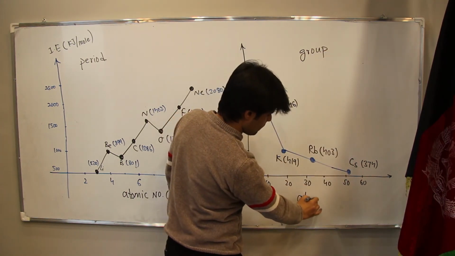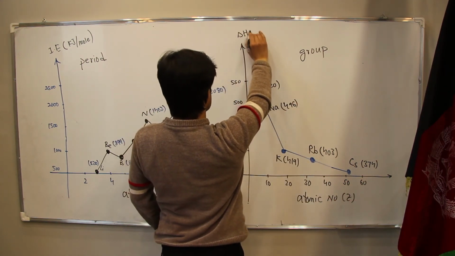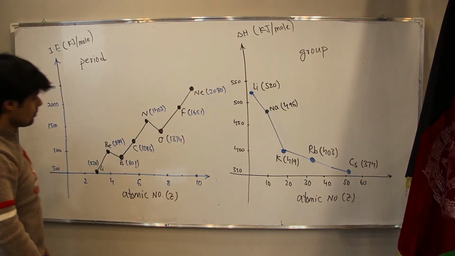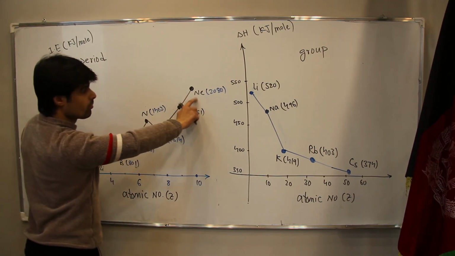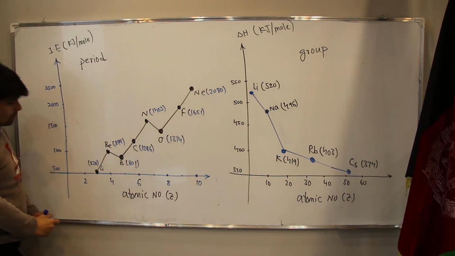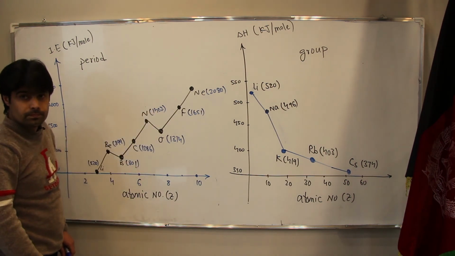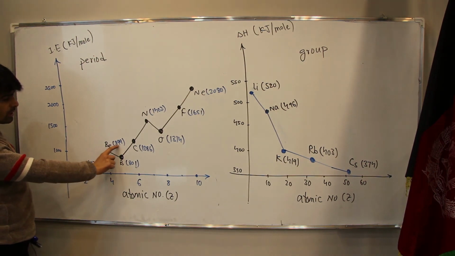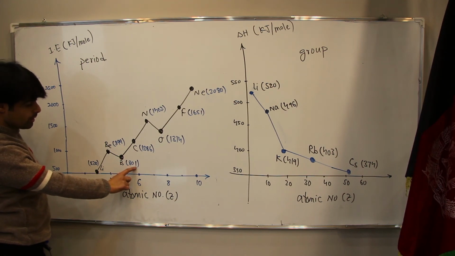Now look, in a period from lithium through neon, the amount of ionization energy is getting larger. For lithium, for 1 mole, we need 520 kilojoule. For beryllium, we need 899. And for boron, we need 801.